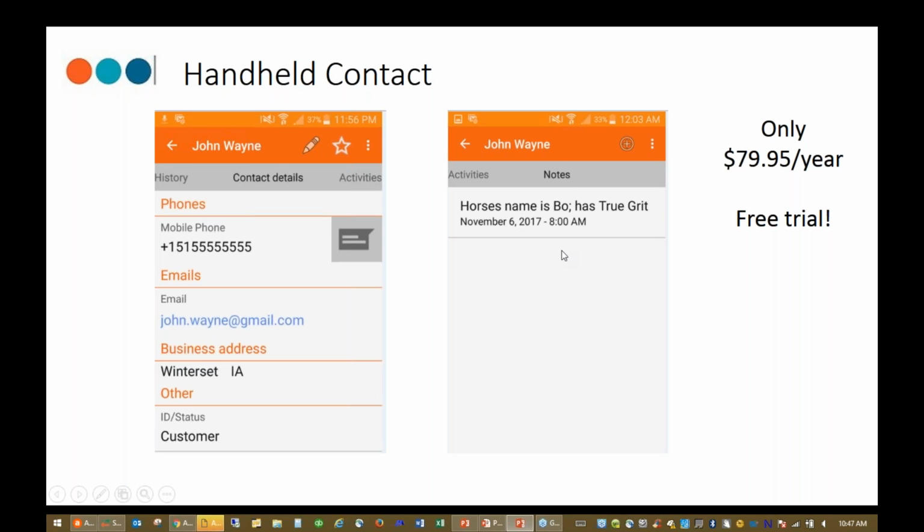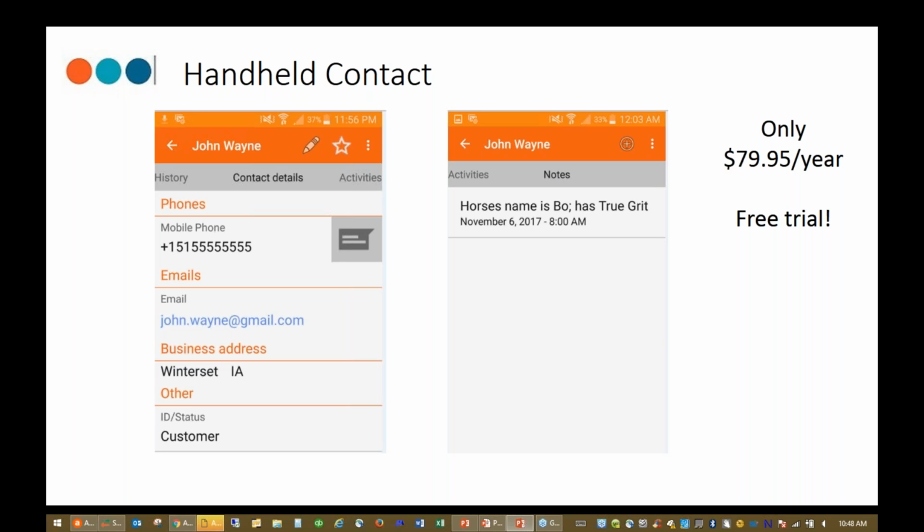I also have a screenshot here. It brings your notes over as well. It brings your notes, your histories, all that information right there at your fingertips on your mobile device. It's only less than $80 a year, so it's very inexpensive for the efficiencies that you get from this particular application. It's something that we highly recommend.